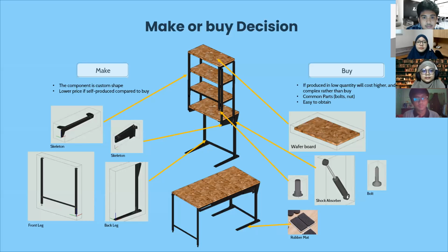First of all, our analysis of make or buy for our components. The components that we make ourselves are the components that are complex or custom in shape, and so they are cheaper if we produce them ourselves through bending, welding, and other processes. The components that we buy are the common ones, such as wafer board, shock absorber, rubber mat, and bolts and nuts.